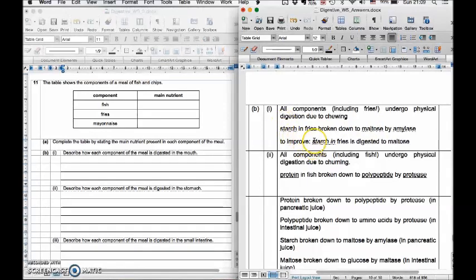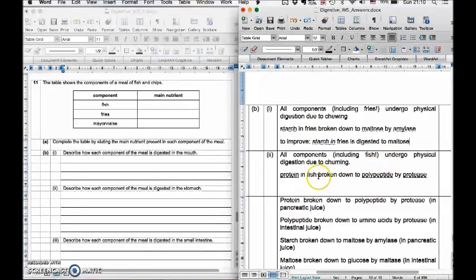Now the last thing to take note of is that you should mention that it is the starch in the fries that is digested. Some of y'all just wrote fries is digested to maltose. Now fries is not just made out of starch. The main nutrient in fries is starch, but it's not just starch alone. So when you say fries is digested to maltose, it's not very accurate because fries has other things inside too, like salt or whatever. So you should write that specifically it is the starch in the fries that is digested to maltose. That's more clear, it's more accurate.